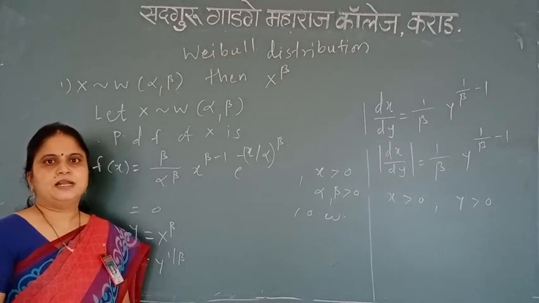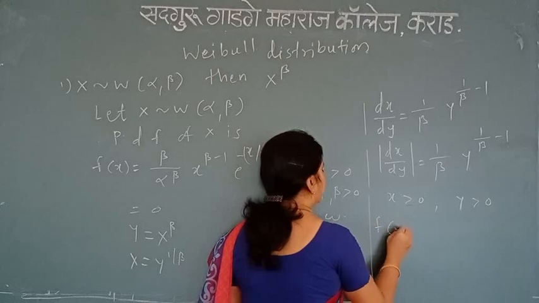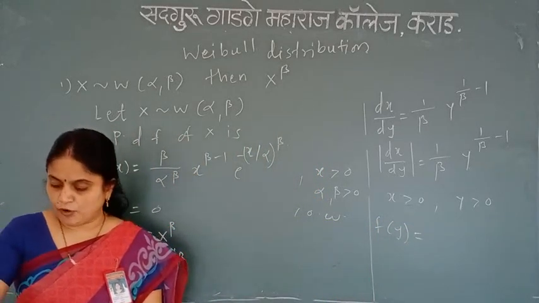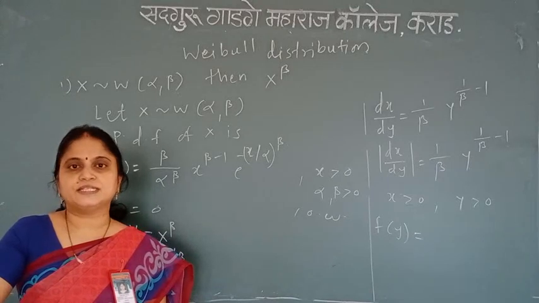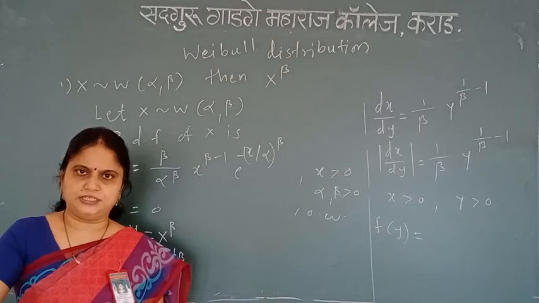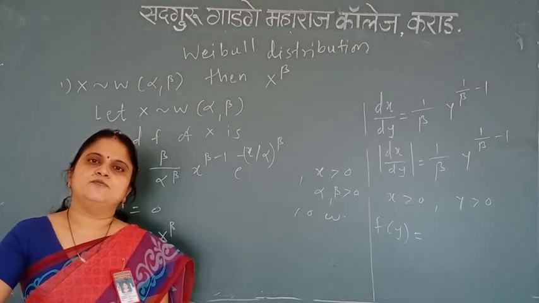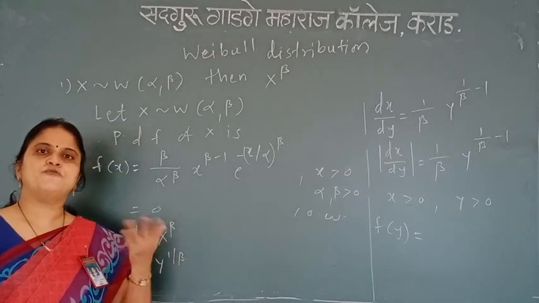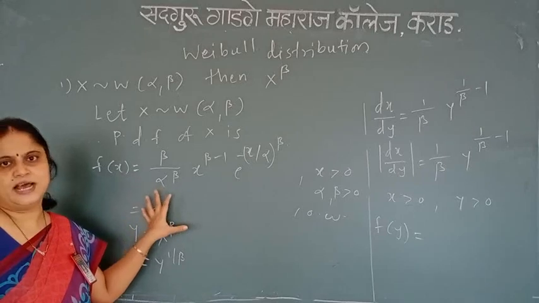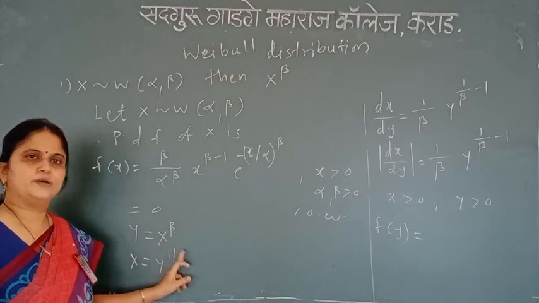Now the last step, I need to write the distribution of y, that is the PDF of y. What is the PDF of y over here? PDF of y is fx in terms of y into modulus of dx by dy. That is the formula. So what is fx in terms of y? I need to write the value of x in terms of y in my fx, and the remaining terms are as it is. So I need to write x as y raised to 1 upon beta.